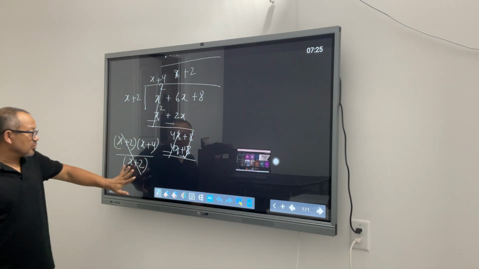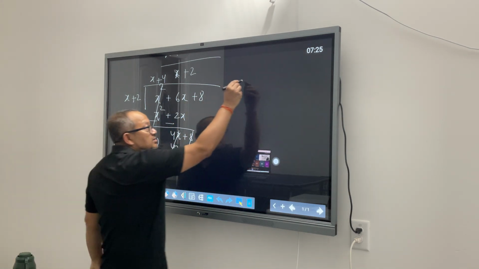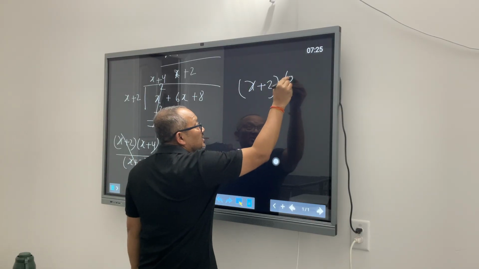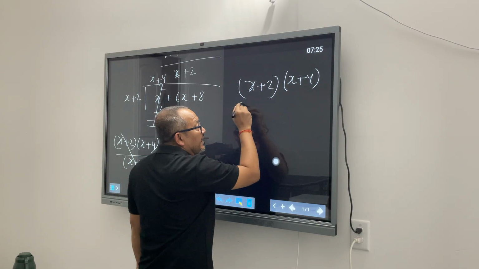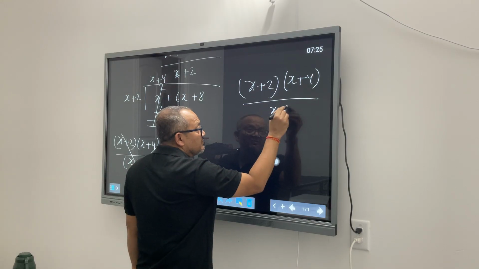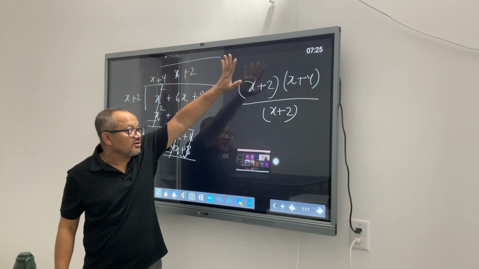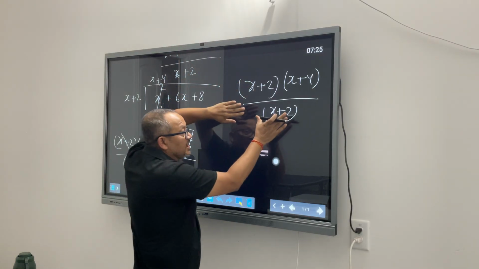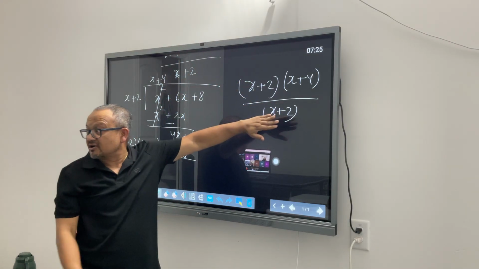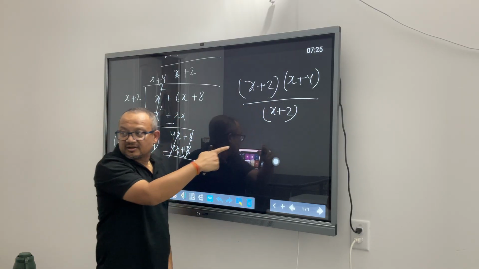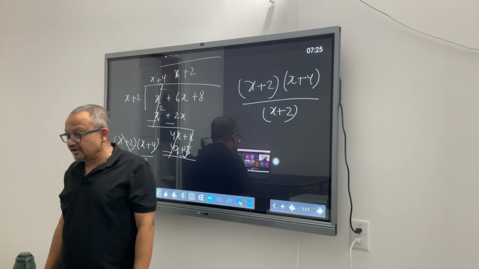This is more like an expression: x plus 2 times x plus 4 divided by x plus 2. It will be true for every value of x except when the denominator becomes 0, because then you are talking about an undefined state.